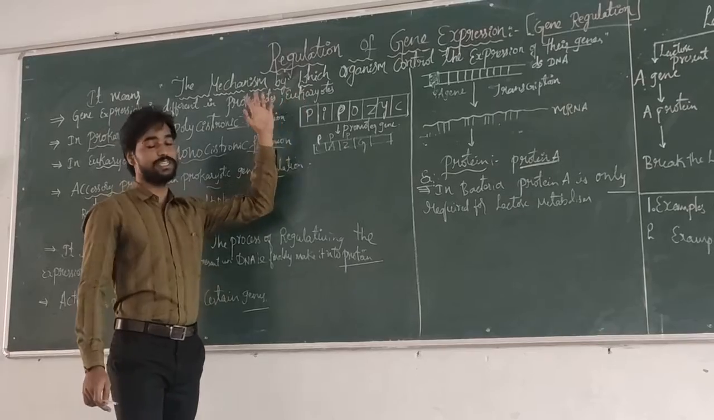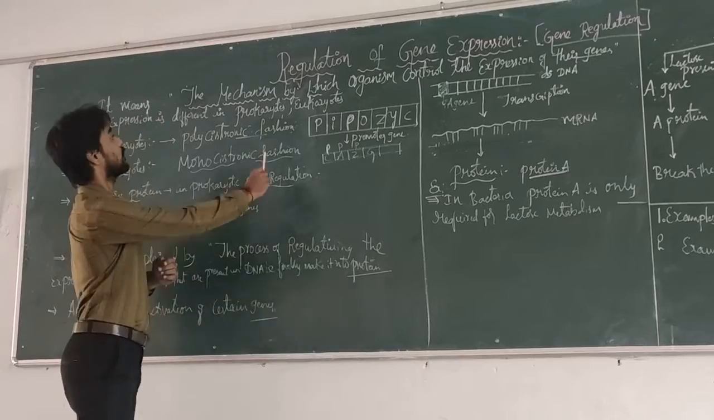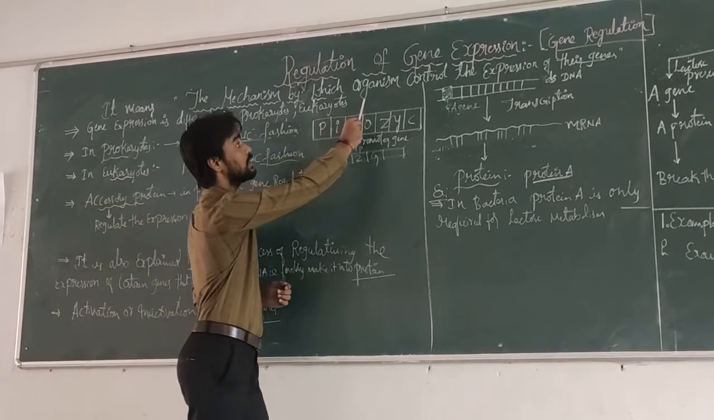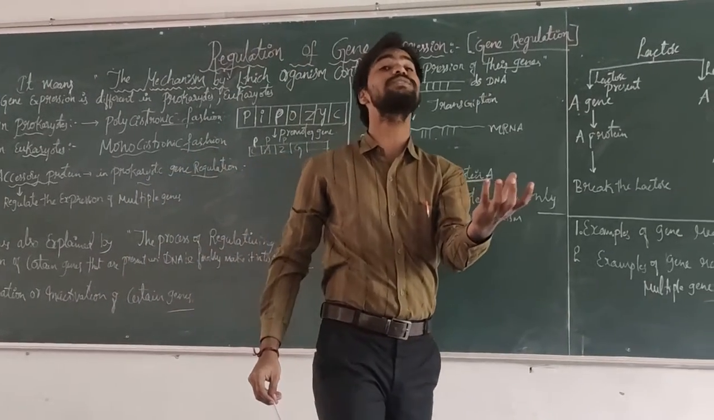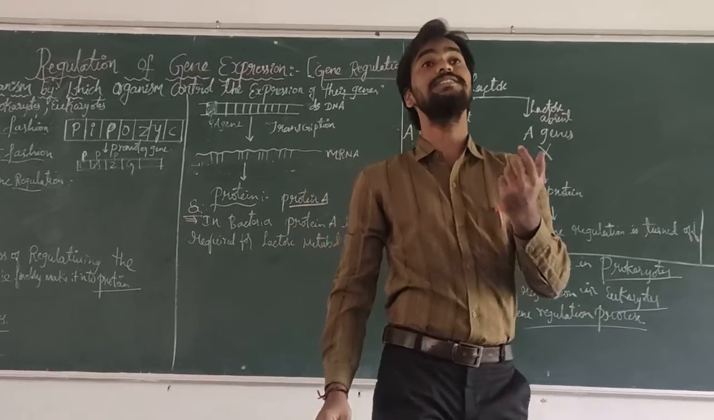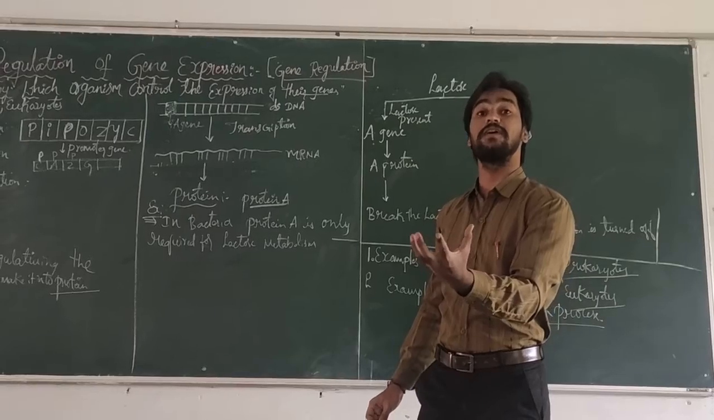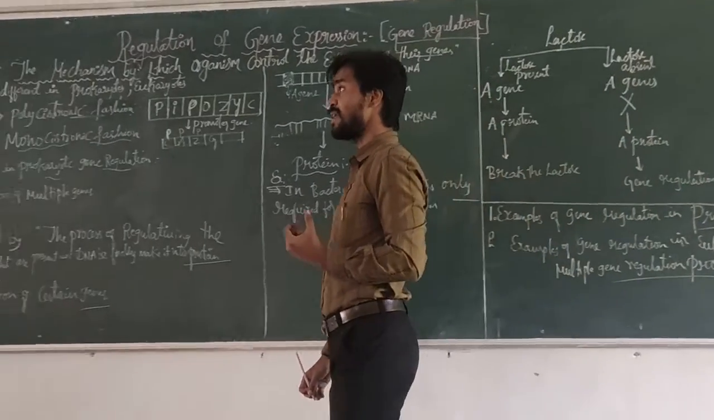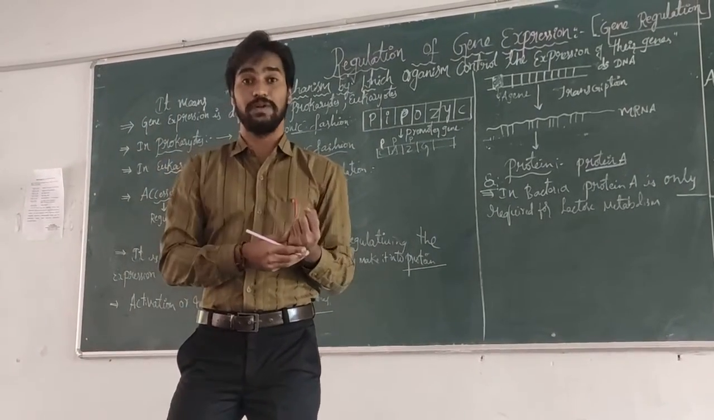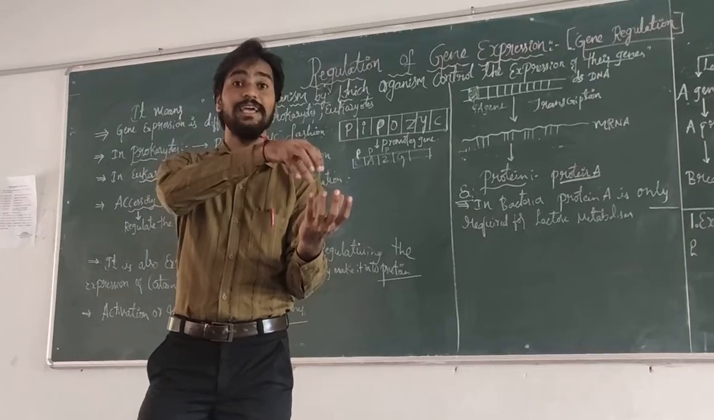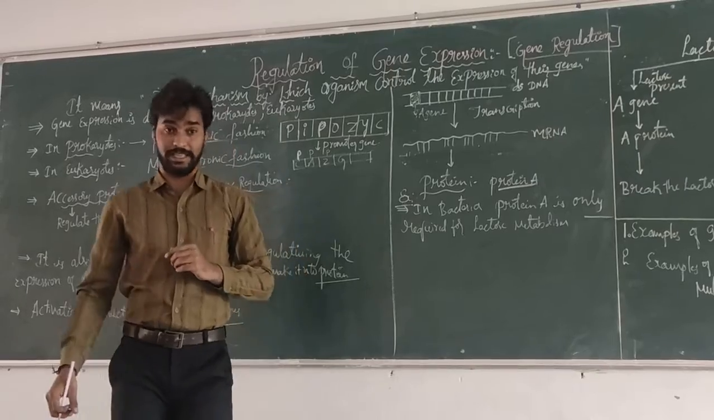When we see the actual definition, gene regulation is a mechanism by which the organism controls the expression of its own genes. It is called gene regulation. I also said that this is how the expression of the genes is regulated in the organism's body. For example, the time at which the organism activates its genes, and the time at which the organism inhibits or inactivates its genes, that process we call gene regulation.